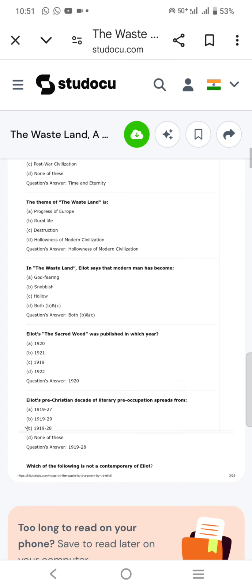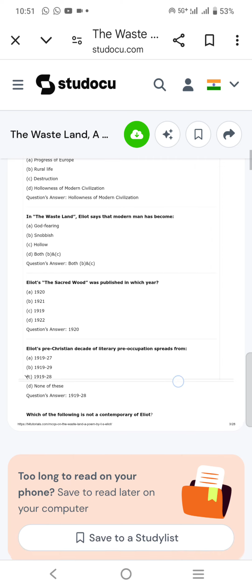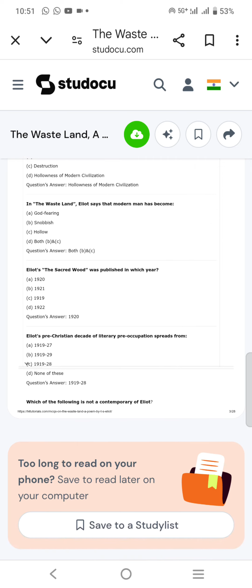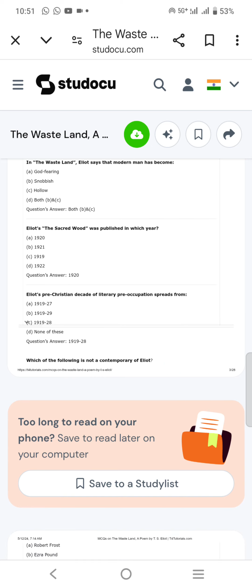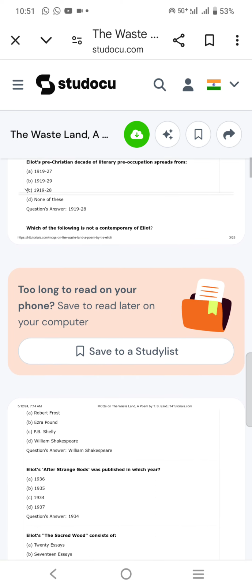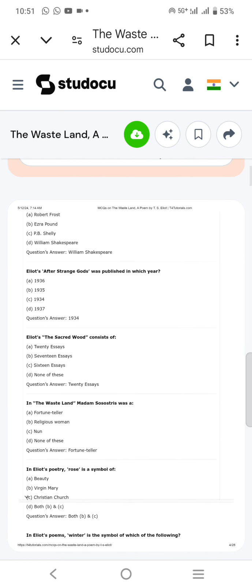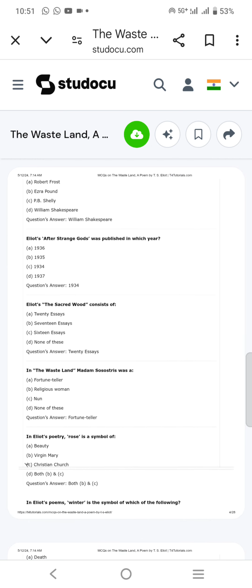In The Wasteland, Eliot says that modern man has become snobbish and hollow. Eliot's The Sacred Wood was published in which year? 1920. Eliot's pre-Christian decade of literary preoccupation spreads from 1919 to 1928. Eliot's After Strange Gods was published in which year? 1934.